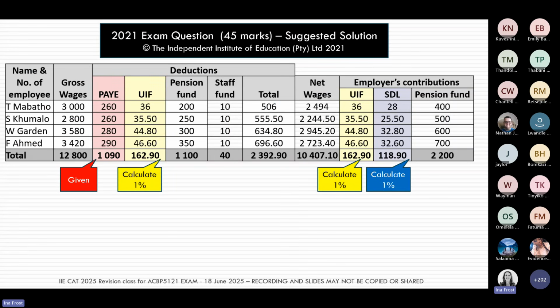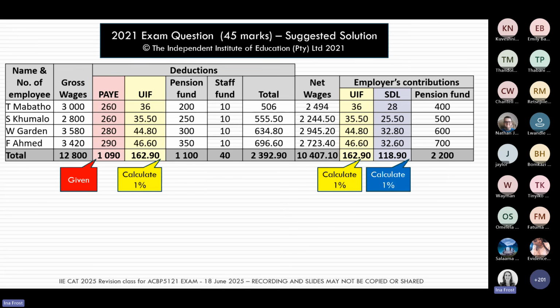Just another little exam tip. When you calculate your UIF, remember your UIF for the employee and for the employer will be exactly the same amount because both of them are 1% of UIF remuneration. So just another time-saving tip, you're going to calculate your UIF only once, and then you're going to just copy it over into the second column, because if you look at those two yellow columns up on your screen now, I hope it's showing up.